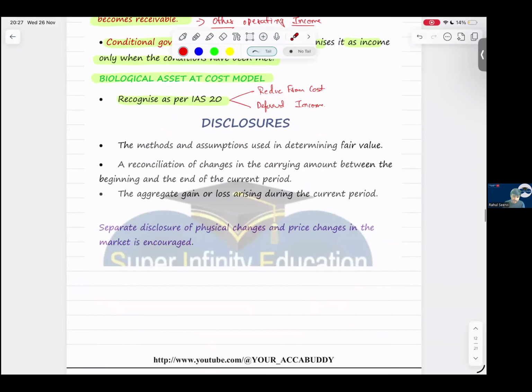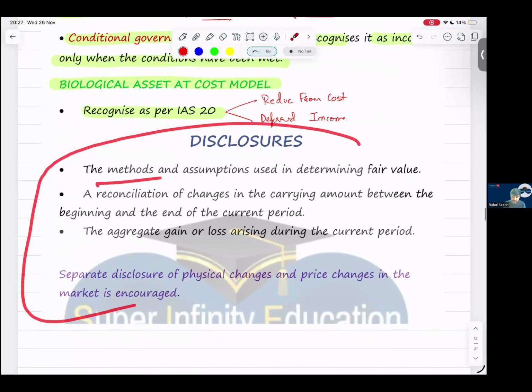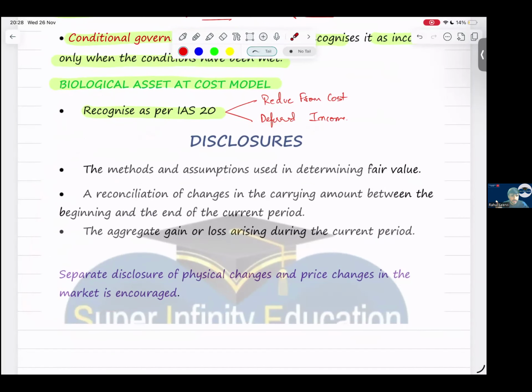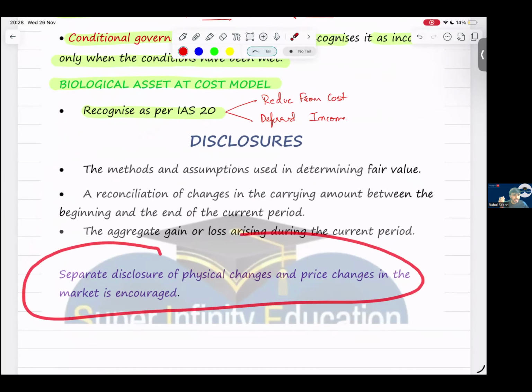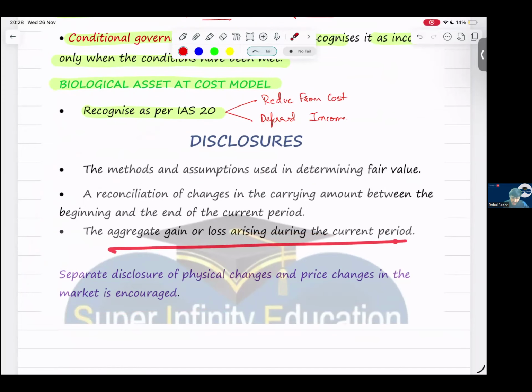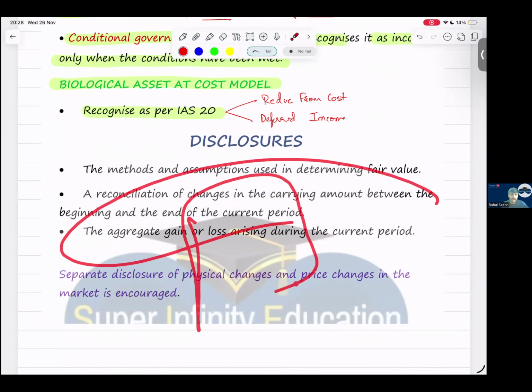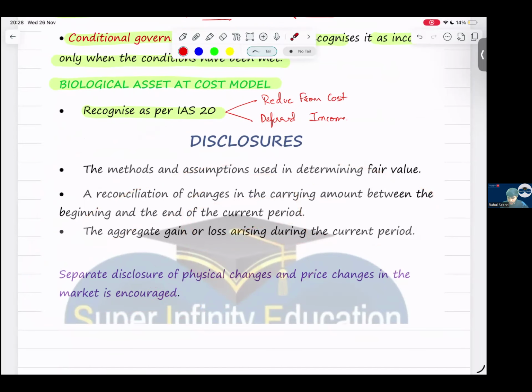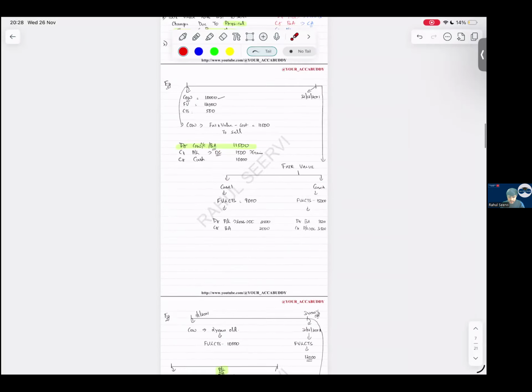Then the disclosures. What are the disclosures? The methods and assumptions used in determining the fair value, separate disclosure for physical change and price change, and the total gain or loss during the year. And a reconciliation like a passbook: any additions brought in and any disposals during the year, we have to mention. So with this, your IAS 41 is also completed.